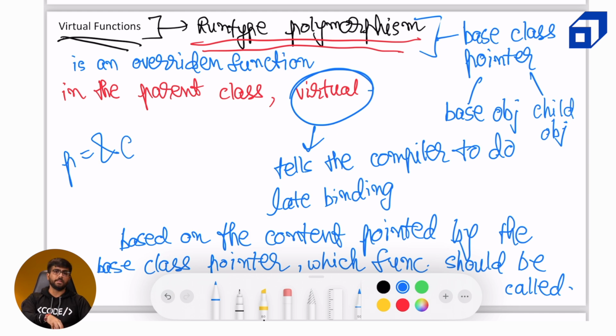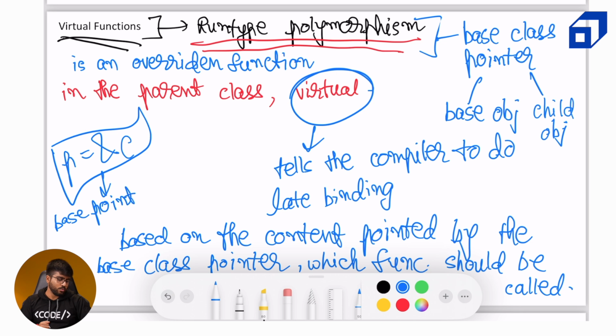We are pointing p to the location of the child object c, which means that even though it is a base class pointer, the object which it points to is actually of the child class. And this is how we can achieve runtime polymorphism, by using the reference of the child class. When we point the base class pointer to the reference of the child class, it can help us achieve runtime polymorphism. Okay. Base pointer to reference of child object.